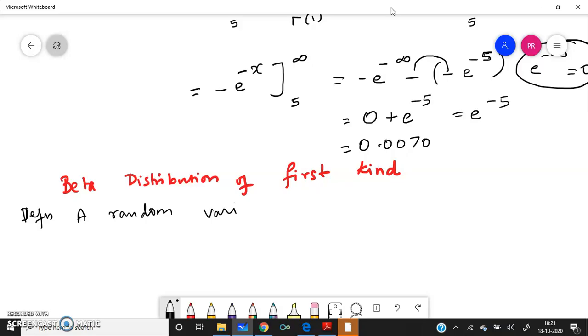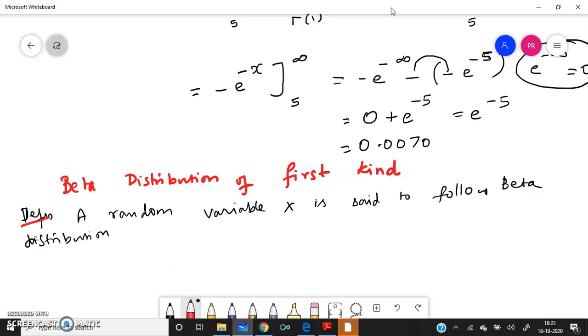A random variable X is said to follow beta distribution